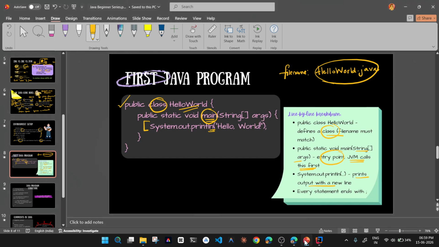Okay, so chalo, this is the first program, and don't forget to terminate your statement with a semicolon. Without the semicolon, the program will not run. I'll show you, it will give an error. See, it is telling "semicolon expected" at line 6. So it will say where it is expecting the semicolon. If I put that in and run, it will run properly.